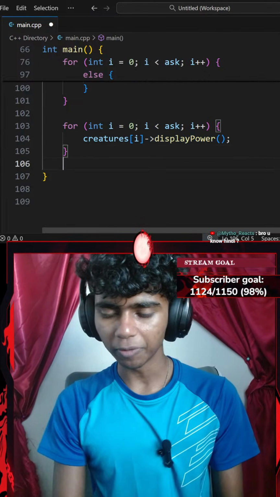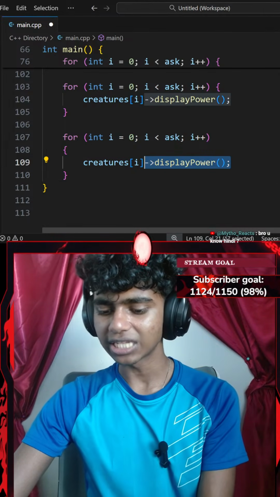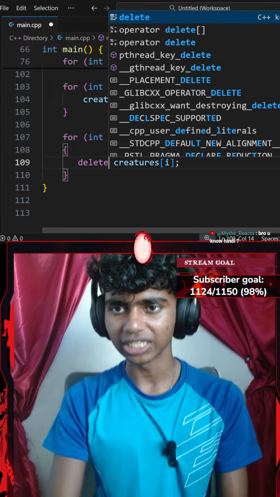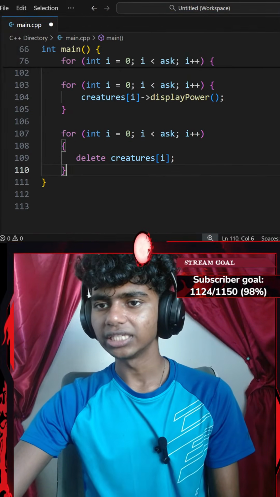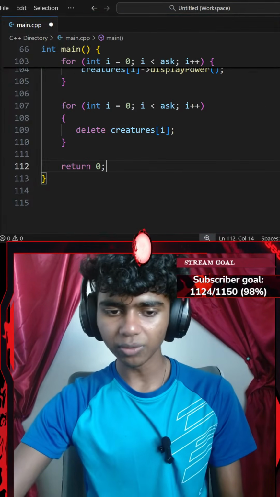And then I'm going to copy my for loop and paste it here again. This time, instead of displaying my power, I'm going to use the delete keyword. So I'll go with something like delete. There we go. Okay, delete my creatures array. Lastly, I'm going to go ahead and return 0, ending with a semicolon.